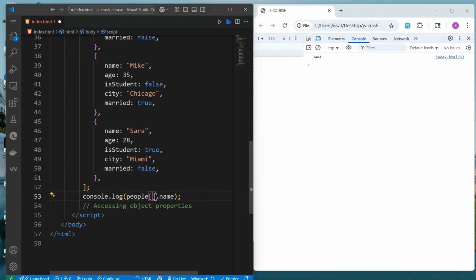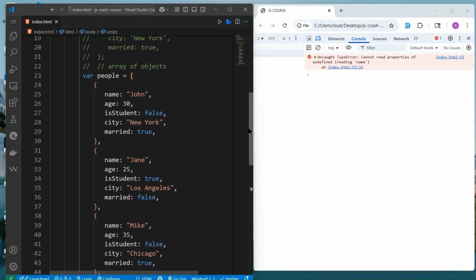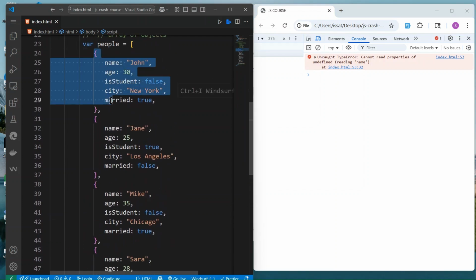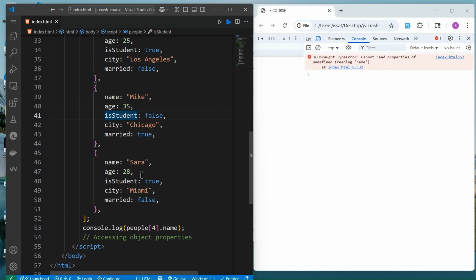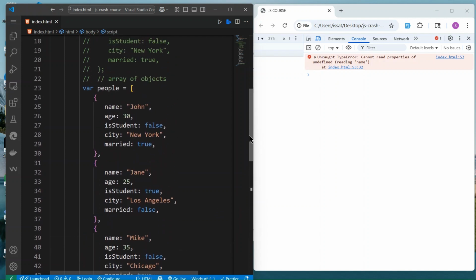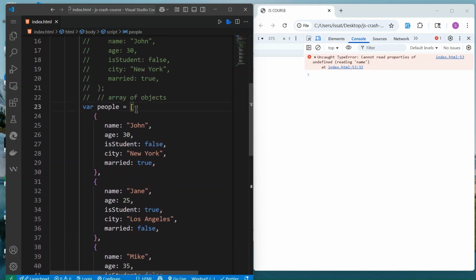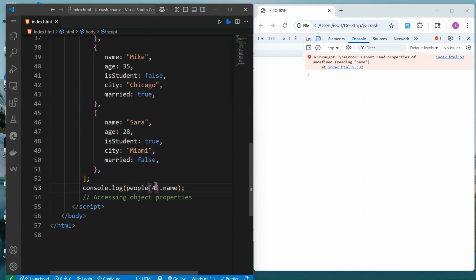If I give it, for example, a 4, that will throw an error. So why is that an error? You can count the elements in here: 1 2 3 4. There are 4 elements, but we get an error. Why? Because the array starts with the index of 0, so that means 4 doesn't exist in here. But if I try 3, we will get Sarah, which is number 4. So that's how arrays work.